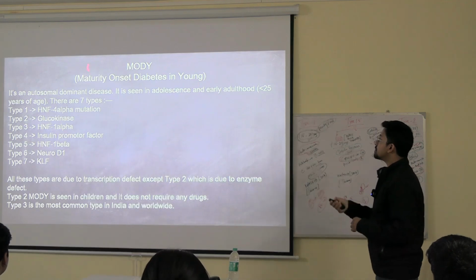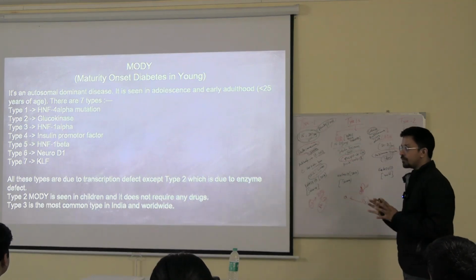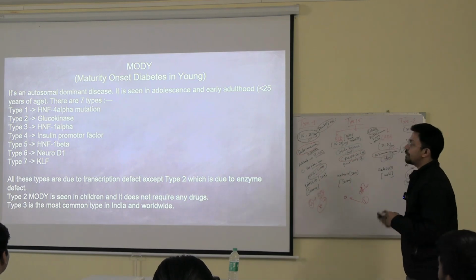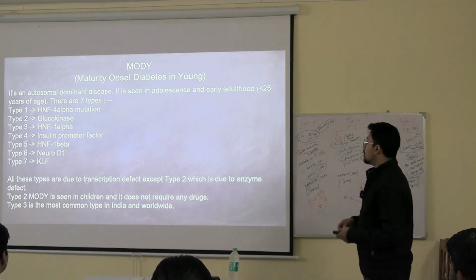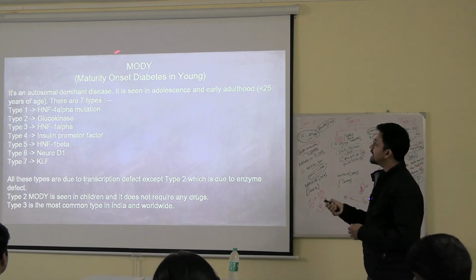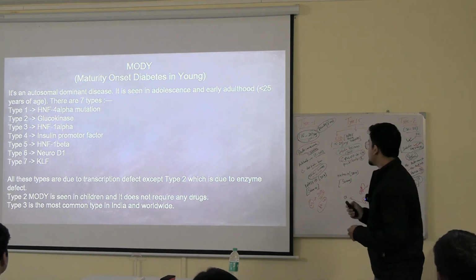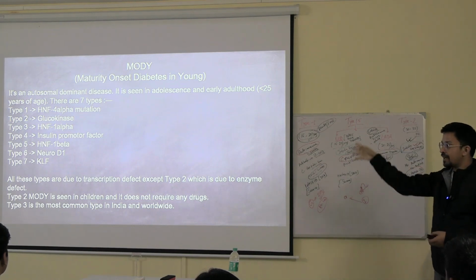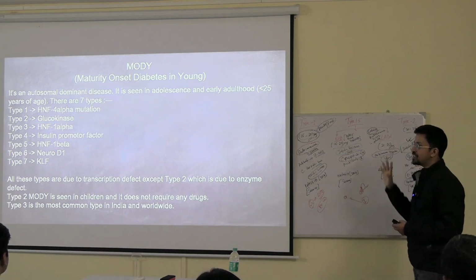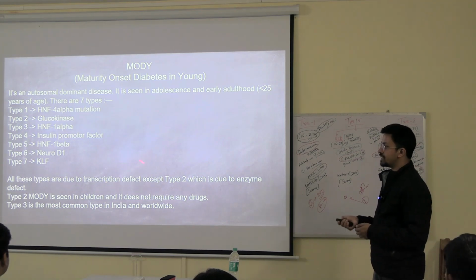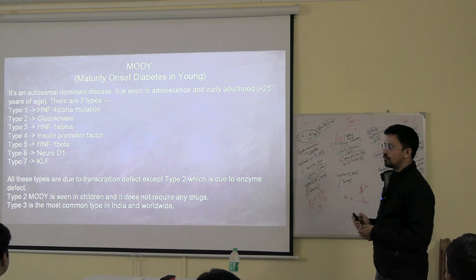Now, this is one of the recent updates, some of the few recent updates, that is the MODY. Okay, maturity onset diabetes in young. What is happening in young patients, the age group is less than 25 years, they are developing diabetes. But these are not because of autoimmunity, not because of insulin resistance, not because of pancreas, these are genetic, completely genetic. What is happening? A transcription defect is happening in the genes. Because of that, they are developing these types of MODY.